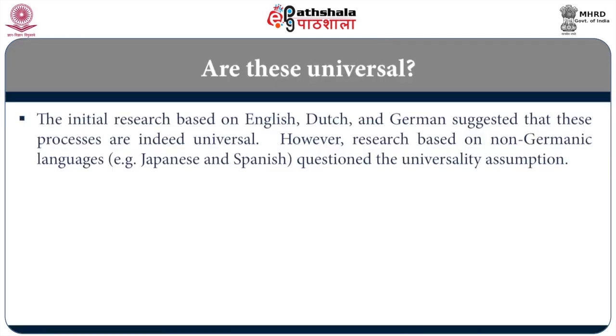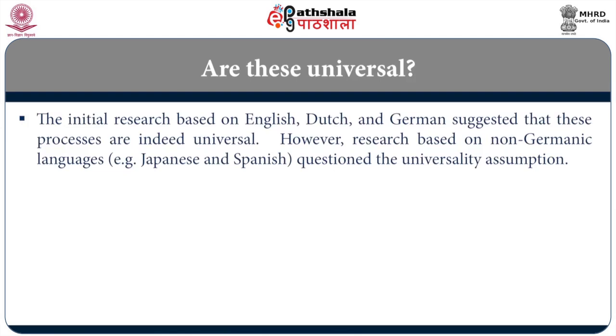At that time, psycholinguistic research in the initial years, say up until the 80s, was done only on English and Dutch. English, Dutch and maybe German; based on those languages they thought these processes are all universal. But the moment psycholinguistic research moved into non-Germanic languages, say Japanese and Spanish, these things didn't work. The processes that they had explained, which seemed very convincing, are not quite universal.